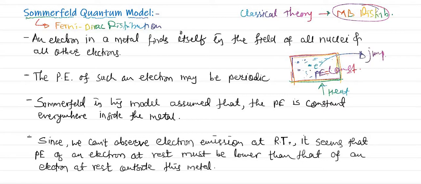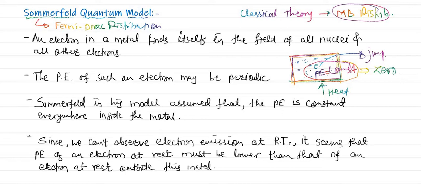Yes or no? That means at room temperature it is not possible to have emission of electrons which are at rest inside the metal. Therefore it is obvious that the potential energy inside the metal is not only constant, but it can be considered as zero.